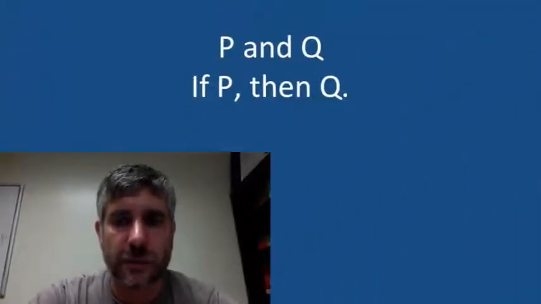Thus, we built a new proposition out of those first two propositions, connecting them with the words if and then. So, the words if and then together work as a propositional connective.